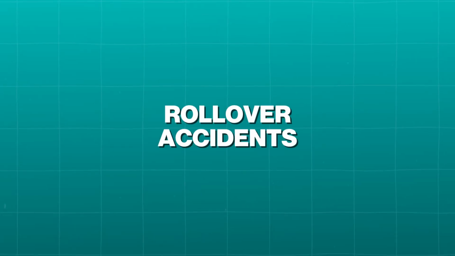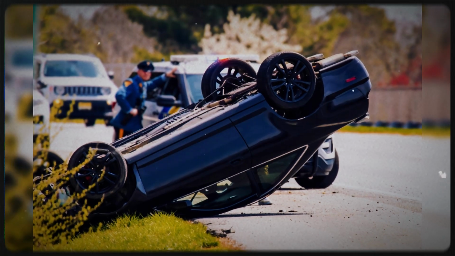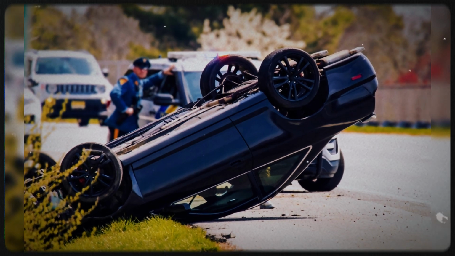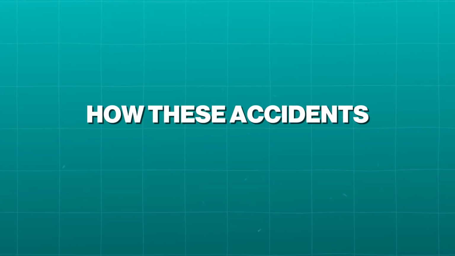Causes include road hazards, medical emergencies, swerving, and speed, and liability is almost always going to fall on the driver, but occasionally could fall on a manufacturer or a government entity. Rollover accidents. Rollovers often cause catastrophic injuries and are more common in SUVs or trucks during sharp turns or at high rates of speed. If vehicle design contributed to the happening of the crash, a product liability claim might also be possible. How these accidents affect claims.